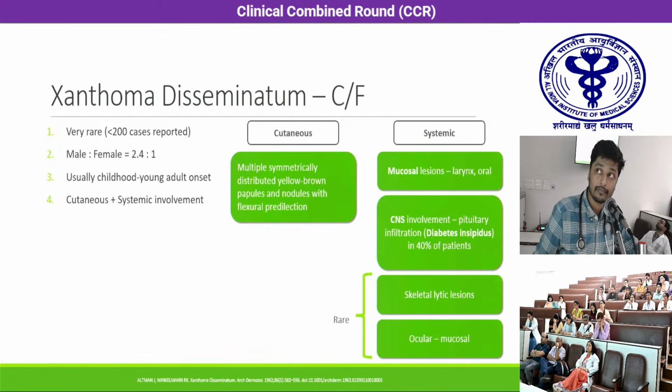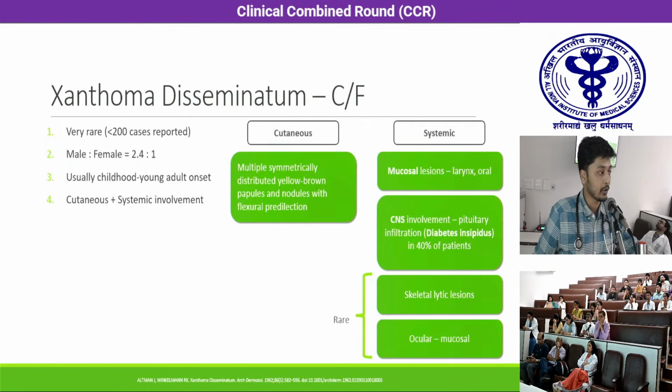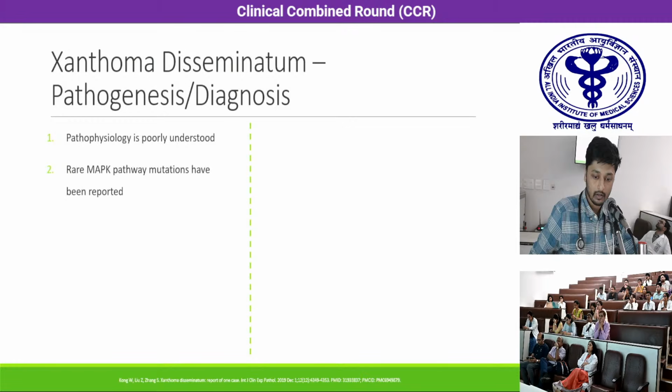Systemic involvement is also fairly common. It can be seen in the form of mucosal lesions in the larynx and oral cavity. Then CNS involvement in the form of pituitary stalk infiltration or pituitary infiltration is common and is seen in up to 40% of the patients, and our patient also had this. Rarely, skeletal lytic lesions and mucosal ocular lesions can be seen. The pathogenesis is poorly understood. Rare MAPK pathway mutations have been reported, but no one knows for sure what causes xanthoma disseminatum.